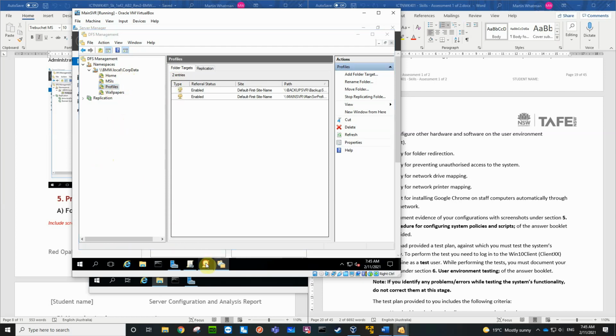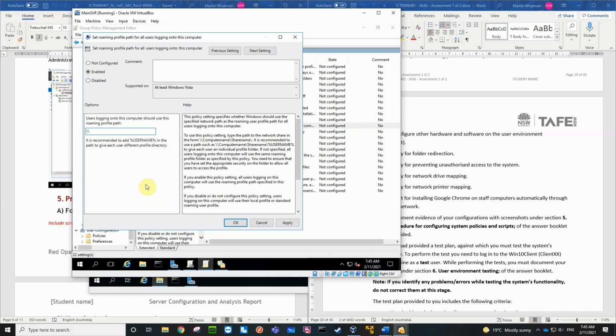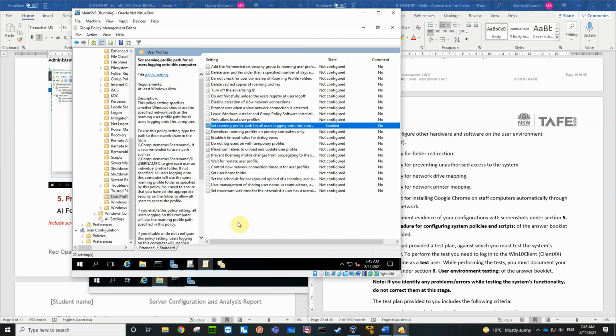So let's whiz back to our group policy. So it's bmw.local /corp data /profiles /%username%. Oops, percent. Okay. So bmw.local, corp data, profiles, %username%. Let's go check the home. Yep. So that's what the folder redirection is going to be.